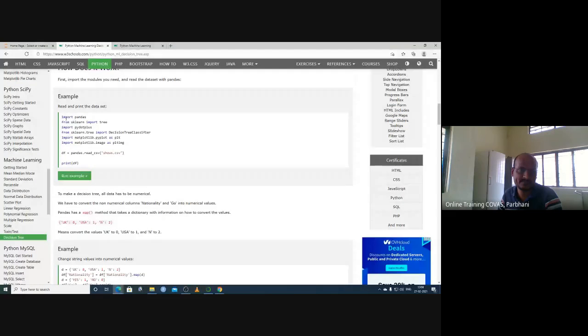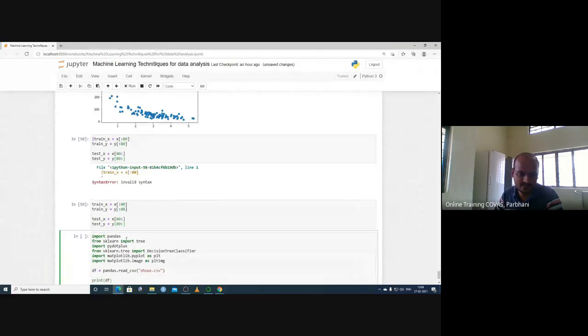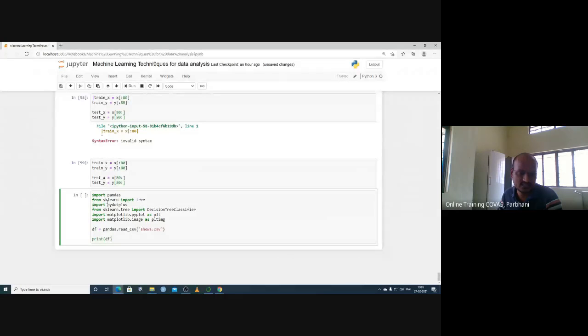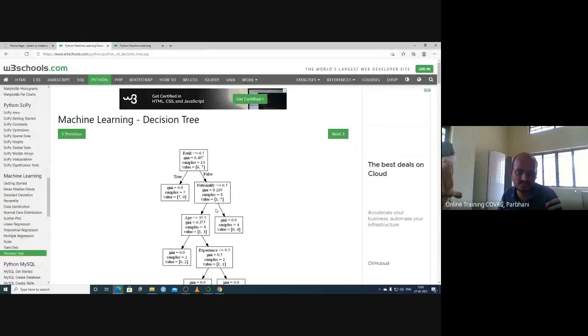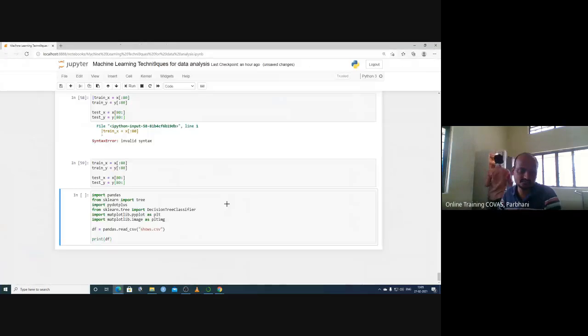For this one, you import pandas, sklearn, import tree, import pyplot, and then from sklearn.tree import DecisionTreeClassifier. You want to decide, if one value is there, how many people will have heart disease or not. We can do this with the decision tree.